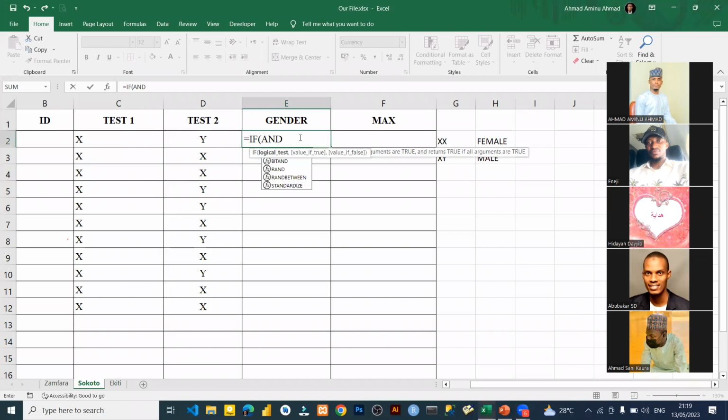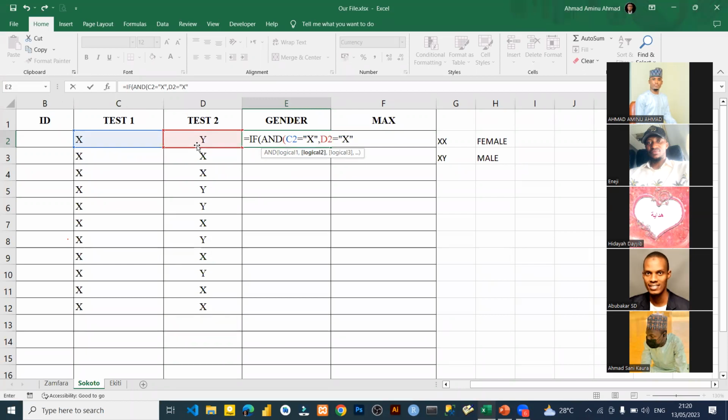Okay, if equals to and, do you understand it? Then you open bracket again. So you are going to pass the logical one. The logical one is this, that is C1, C2 is equals to X, comma, then you put your comma. Logical 2 is D2 is equals to X2.